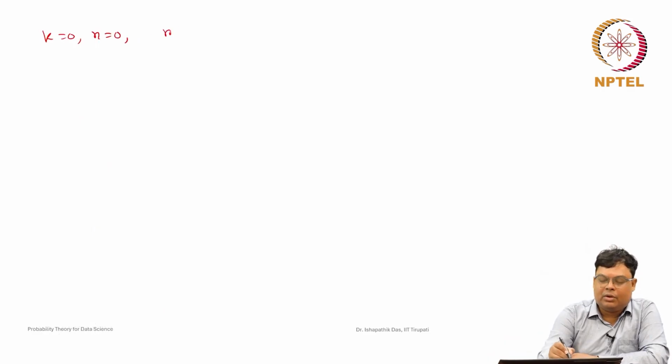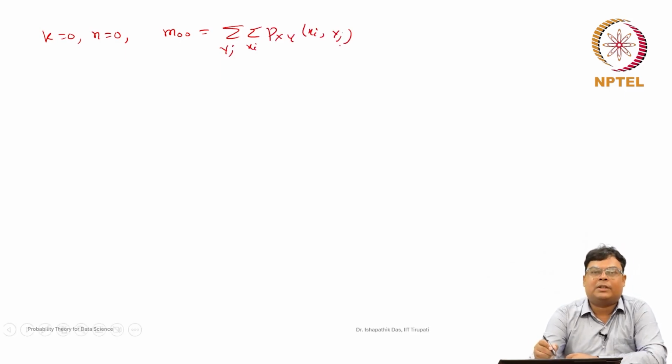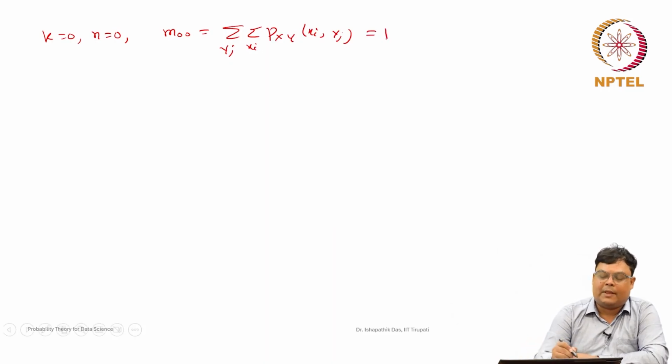So, note that for k equal to 0, n equal to 0, m_00 is nothing but 1. This is nothing but the summation of P_XY of x_i, y_j, because it is a joint probability mass function. By the properties of the joint probability mass function, this should be equal to 1.